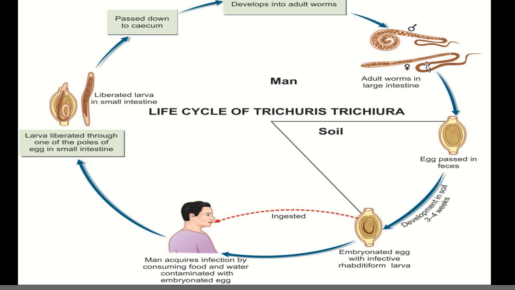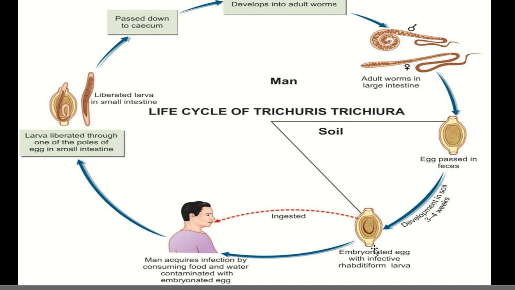This worm is going to lay eggs, and these eggs will be passed along with the feces of that person. If this feces reaches the soil, then due to the conditions provided in the soil, this egg is going to develop. Within 3 to 4 weeks, the egg will develop, and inside the egg the rhabditiform larvae will be developed. And this embryonated egg is actually the infective form.